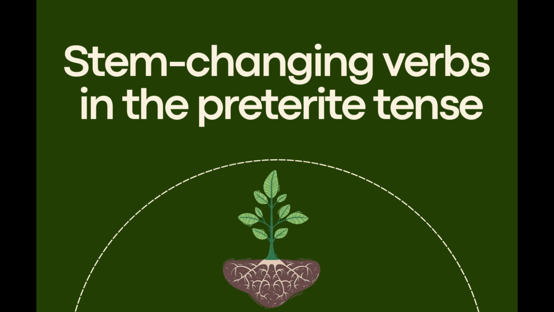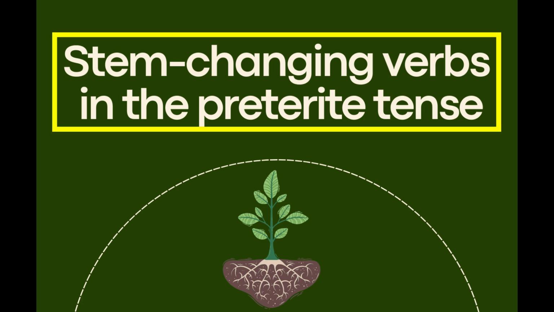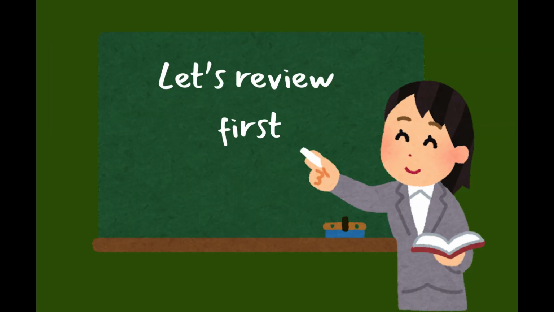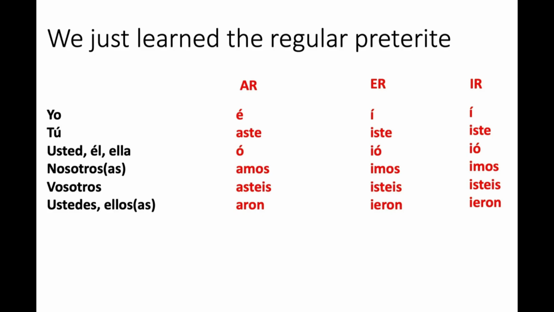Today, we're going to be talking about the stem changing verbs in the preterite tense or in the past tense. Before we do that, let's just do a quick review of our endings that we need to conjugate verbs in the preterite tense. As we know, in Spanish, we have verbs that end in AR, verbs that end in ER, and verbs that end in IR. Example, hablar, to speak, comer, to eat, vivir, to live.